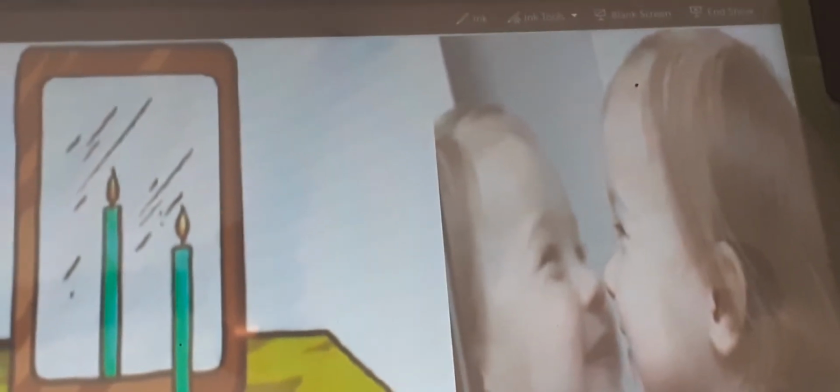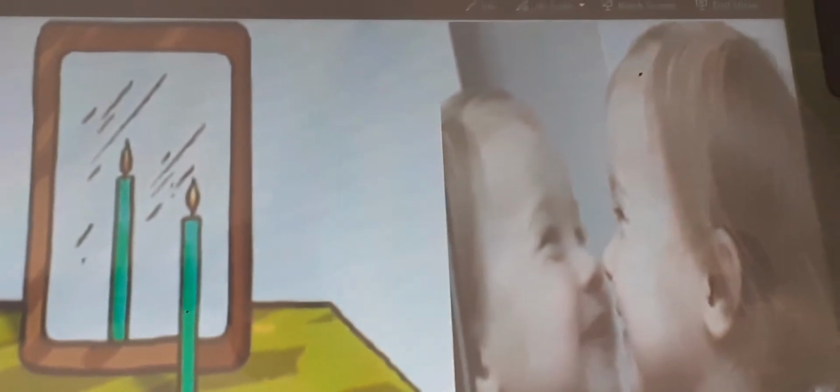Good morning children. In the previous session we learned about a beam of light. A beam of light is nothing but a group of rays. When a beam of light is incident on a smooth shiny surface like a mirror, it changes the direction of light. That property of light is called reflection of light. In today's class we learn about the characteristics of the image formed by a plane mirror.